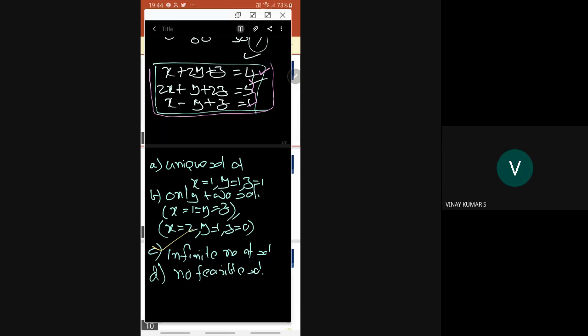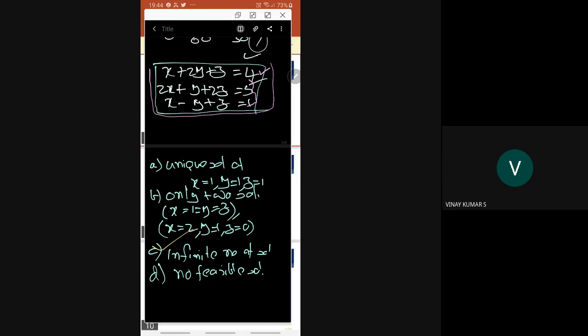It has infinite number of solutions, and y is a free variable. That is one choice. And it has infinite number of solutions where x is a free variable. Either x, z is a free variable. Like that, x and y are free variables. Like that they can ask. So here y cannot be a free variable. Either x or z, exclusive OR, can become a free variable.